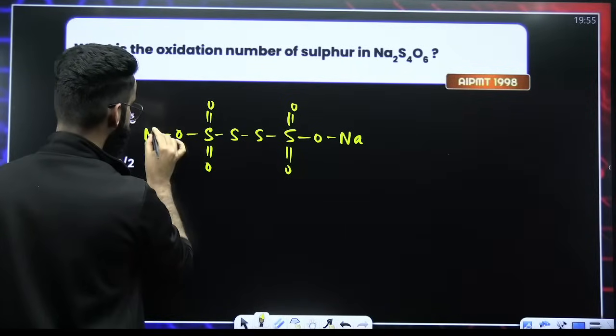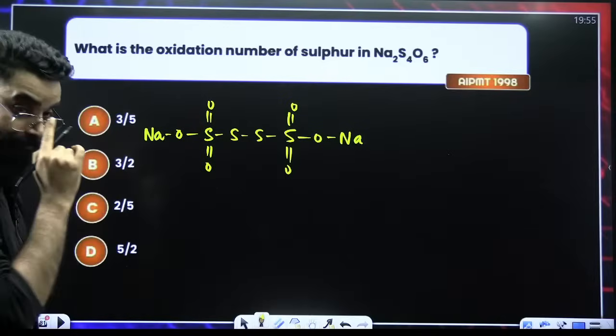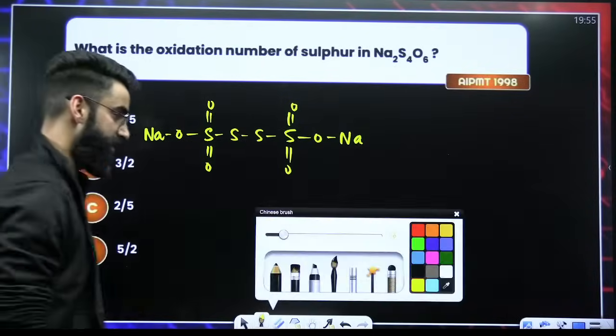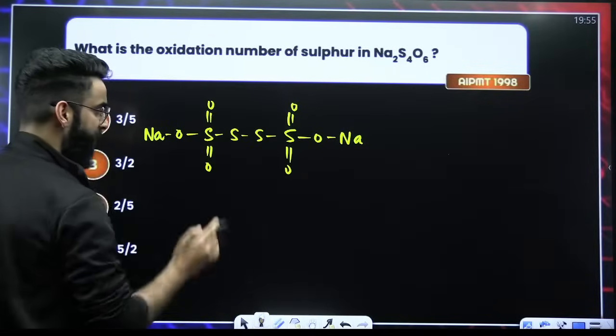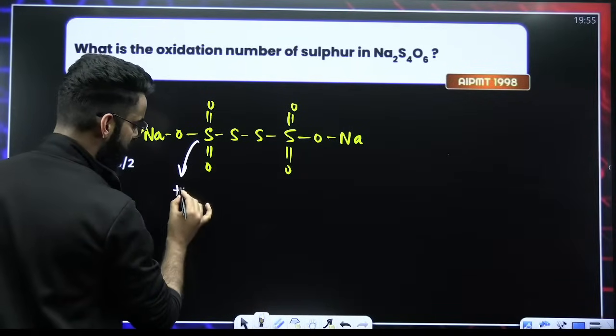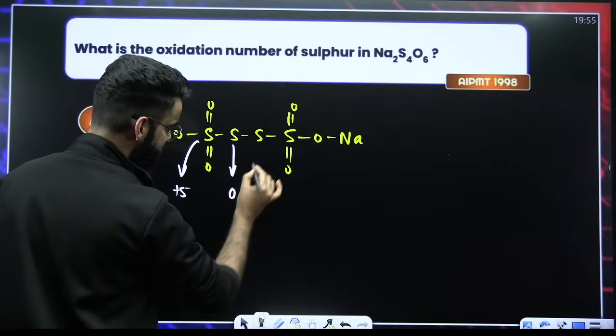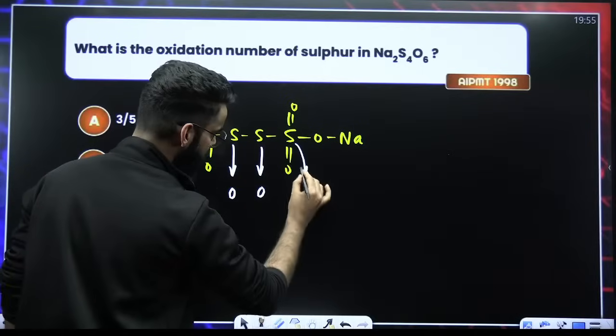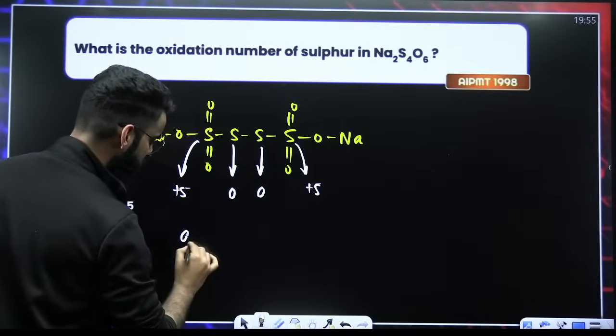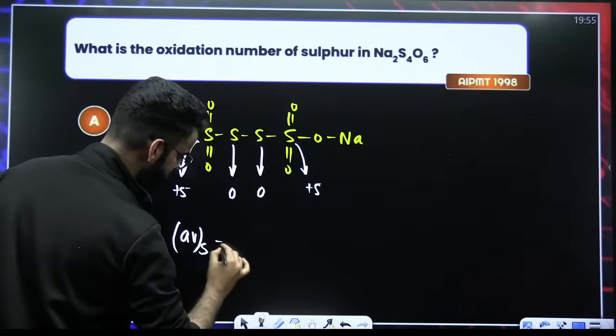And this is O6. Na2S4O6. Now, calculate the oxidation state of each sulfur. This sulfur here will be in +5 oxidation state. This is 0. This is 0. This is +5.